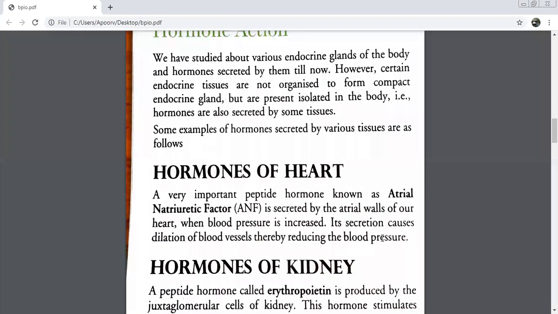What do you mean by dilate? What is dilation of blood vessels? Make it narrower. To enlarge. See, we have just got two different answers. One person says to make blood vessels enlarged. The other person says to make blood vessels shorter. So there's a contradiction here in the answers.